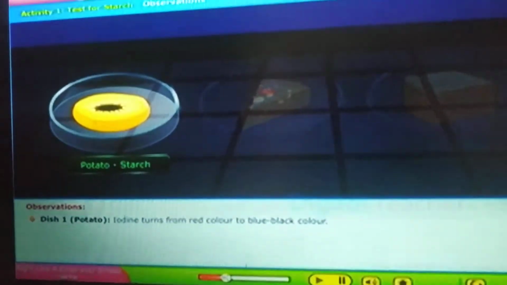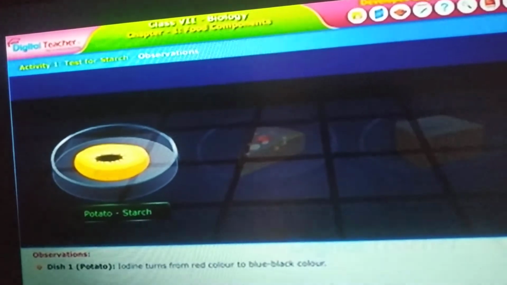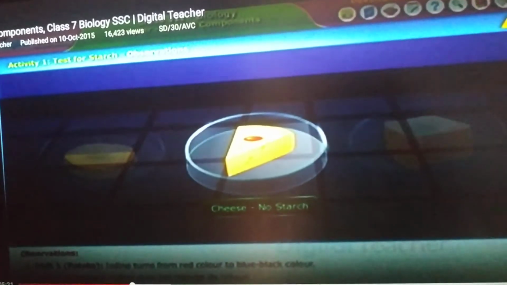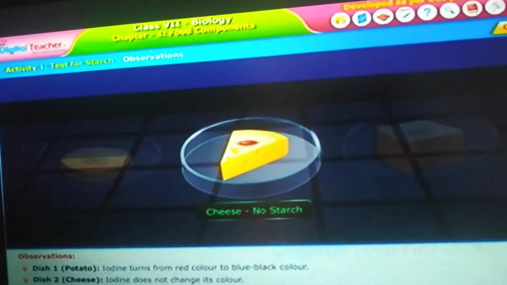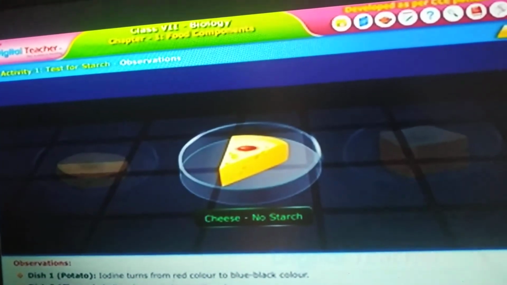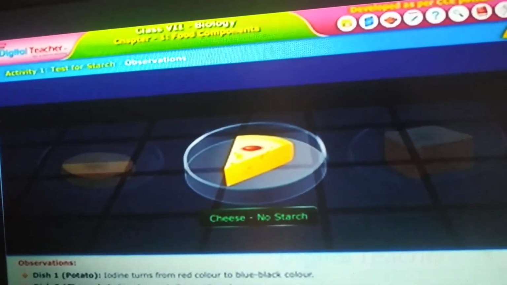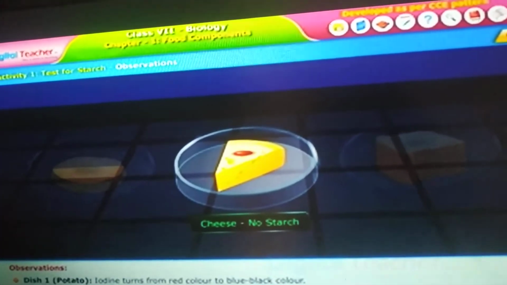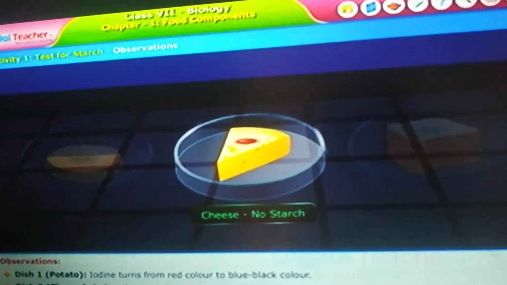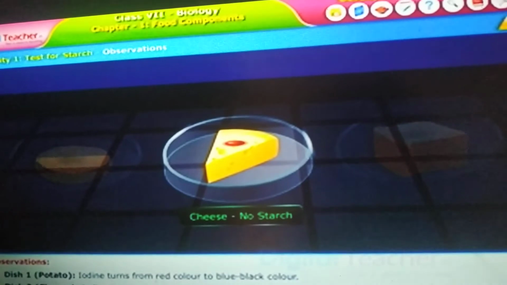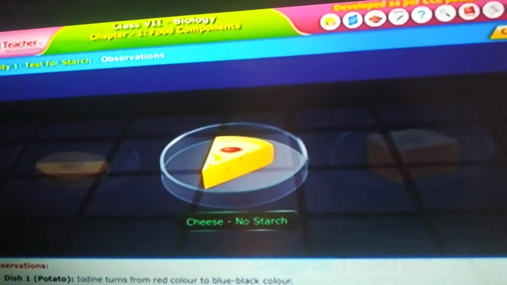So from this we can learn potato is having starch, because the presence of starch changes iodine solution from red color to blue color. And in cheese, there is no starch, so the iodine solution doesn't change to blue color.